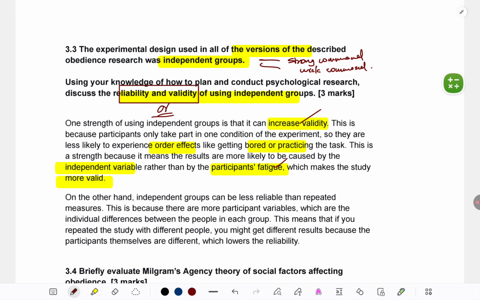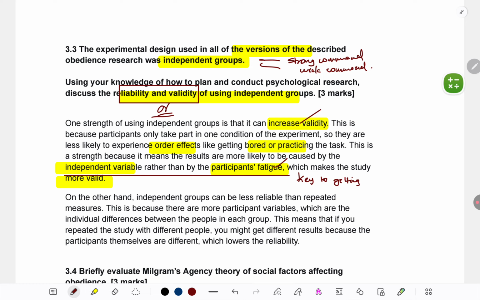Here, I've given it in a way that students find easy to understand, otherwise, make it concise, like I've just said. But make sure not to just say that it increases validity, and not to just say because there are no order effects. Why will no order effects increase validity? There has to be reasoning, there has to be explanation. So somewhere in your answer it has to come: because participants' fatigue or practice will not affect the results, only the manipulation will. This reasoning, this explanation, is the key to getting good marks.